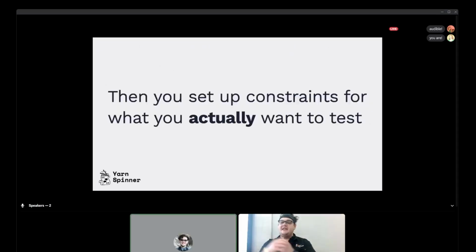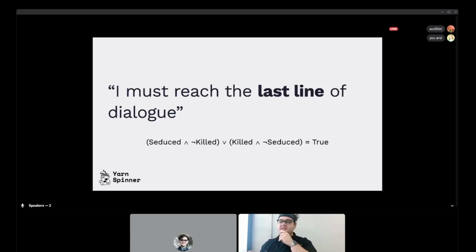And then once we've done that, we need to set up the constraints for what we actually want to test. This is the part that can't be done automatically. You need to say what it is you care about when you're testing something. In this case, we want to be able to reach the last line of dialogue, which is we need that last statement to be true. So that's an end state for the game, must be true.